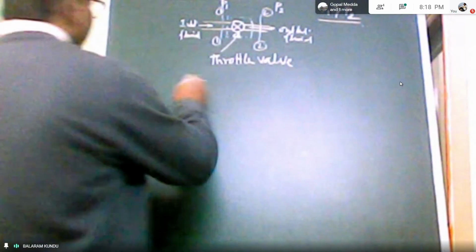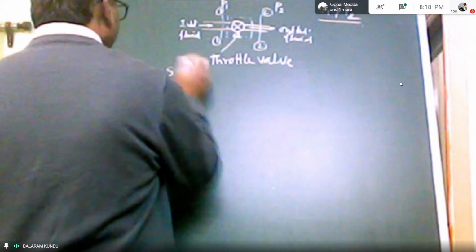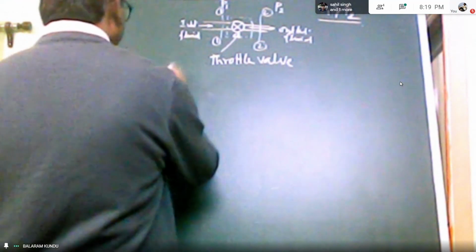Now using the steady flow energy equation, we can write here.